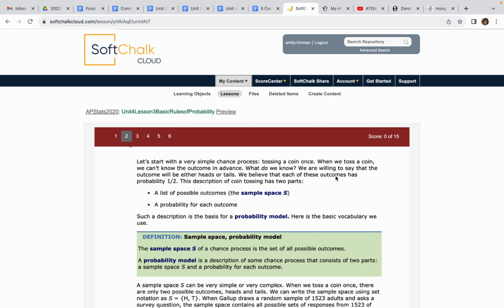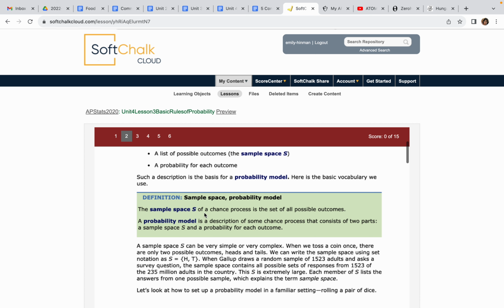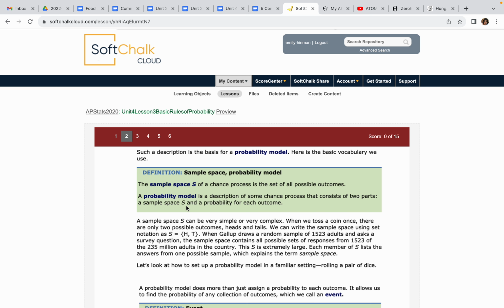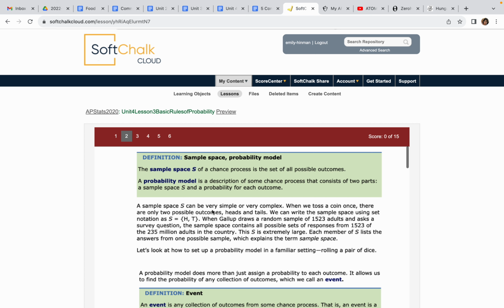So if I said, what's the probability of flipping a coin once? Well, we only have a sample space of 2, right? Heads or tails. The probability of heads is 1 out of 2. It's 1/2. All right, so again, going over these definitions, in any probability model we need to have the sample space, and then we can talk about the probability of any set of outcomes. And it gets more complicated than just having heads or tails.